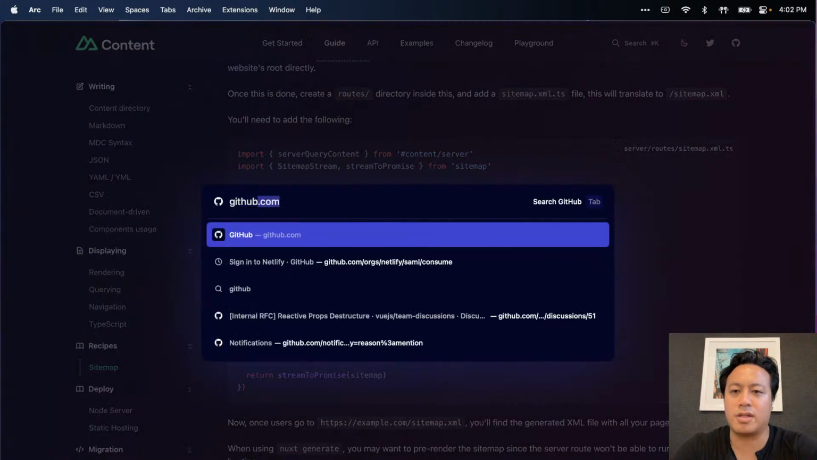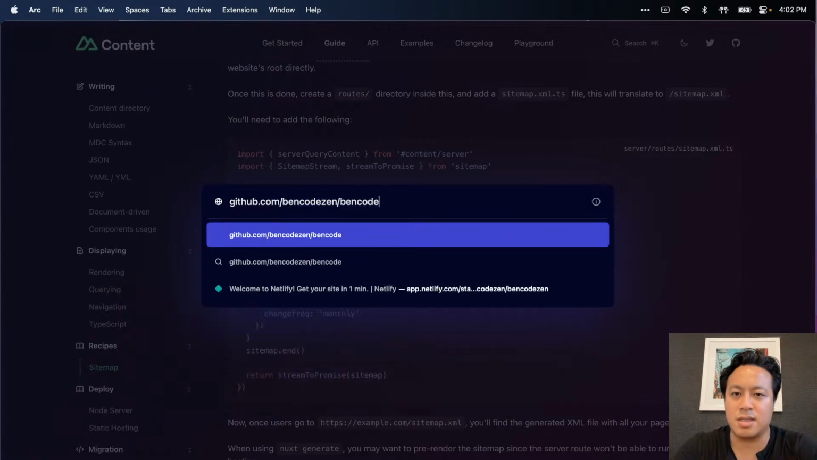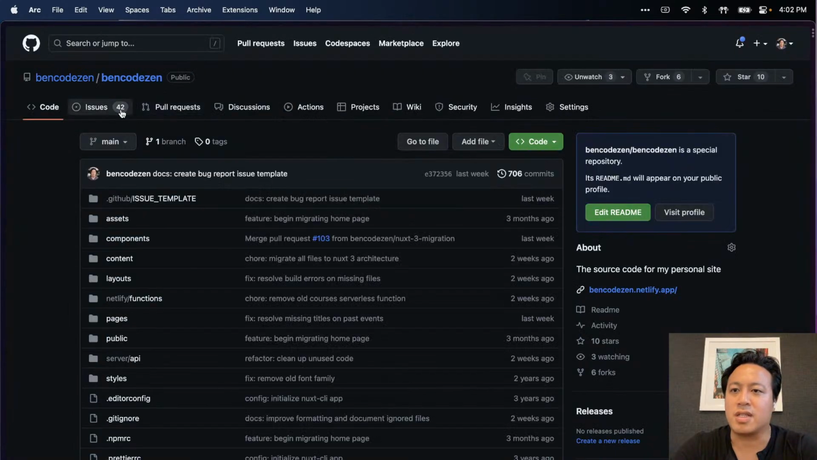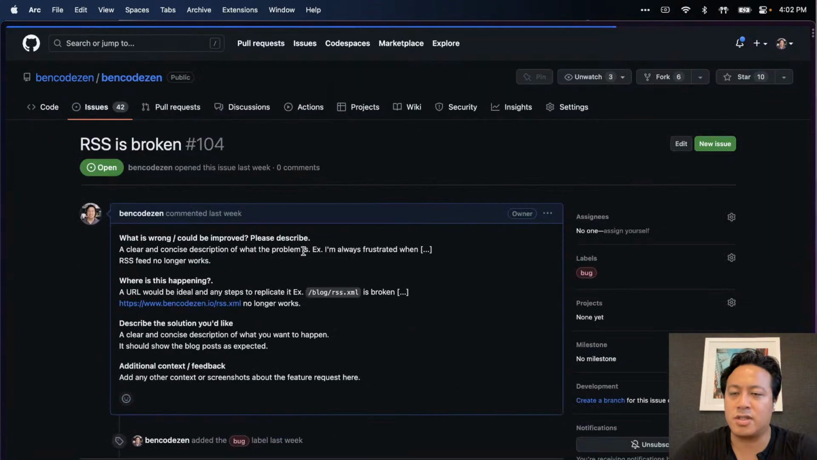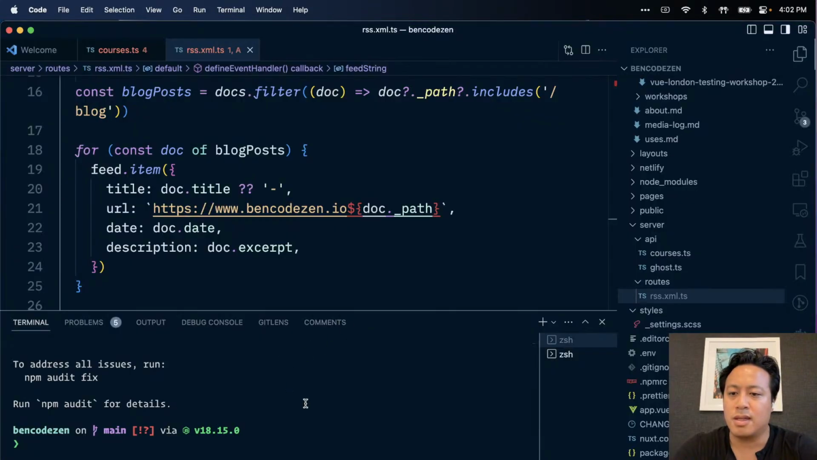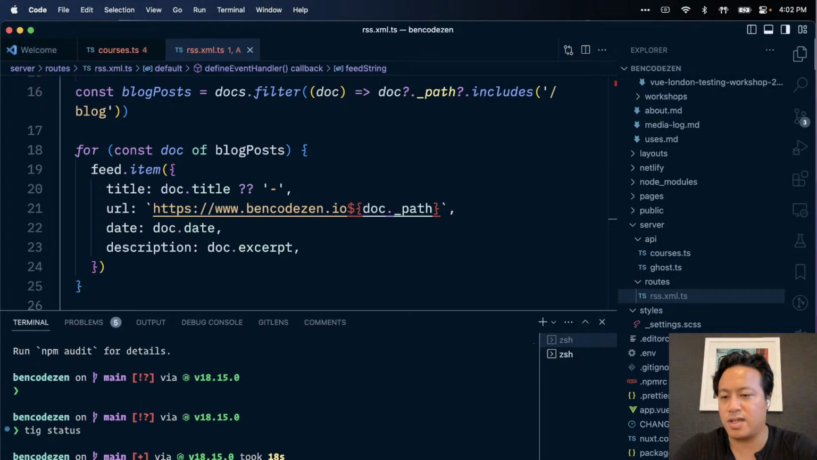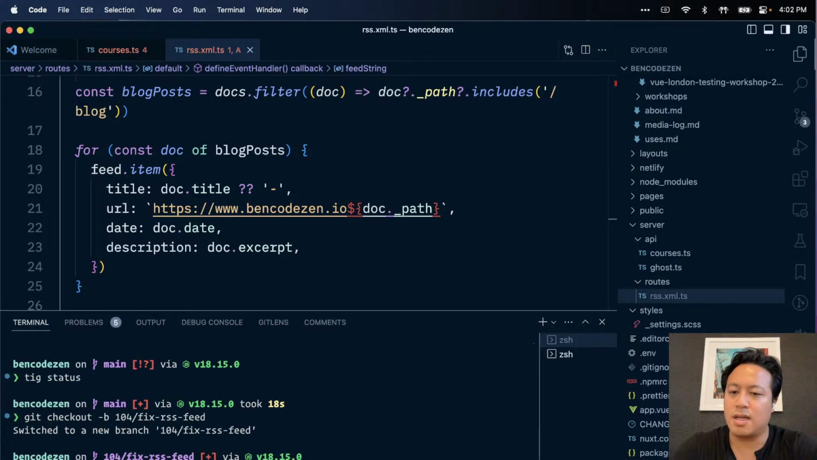Oh, however, there is an issue attached to this because my friend Connor was the one who alerted me that the RSS feature is broken. So let's do this real quick. Whoa, I switched languages by accident. Let's go ahead and practice some good Git hygiene. So let's call it fix 104 fix RSS feed. Great. So now we can call it the fix, add RSS feed back to site.